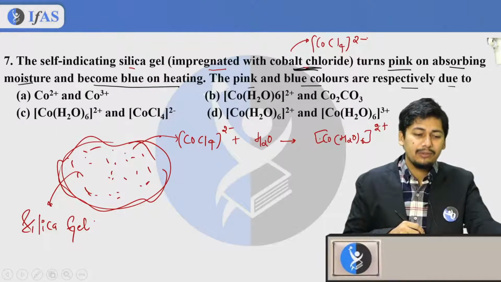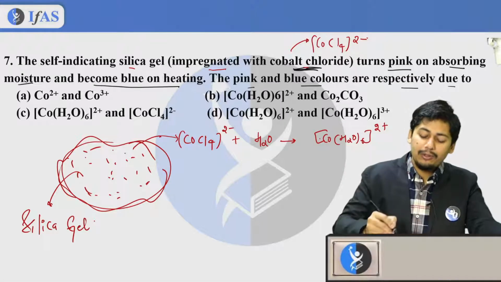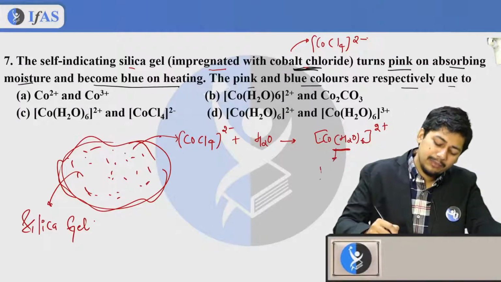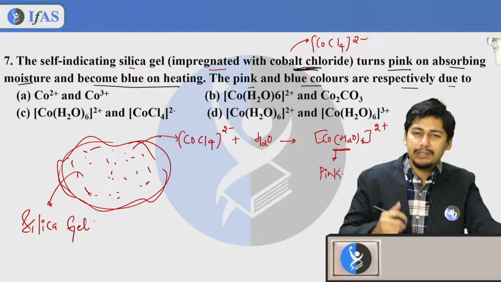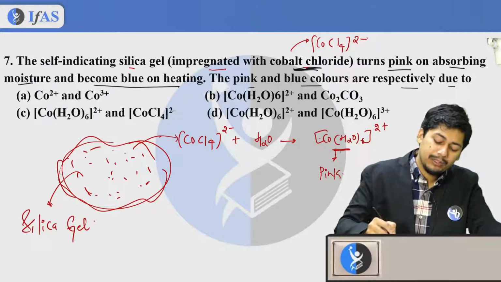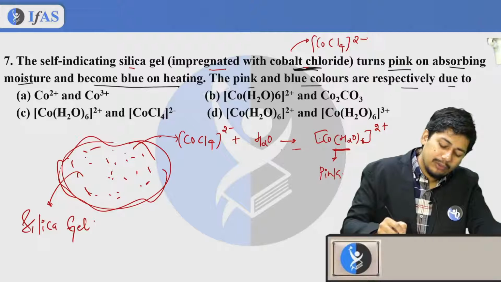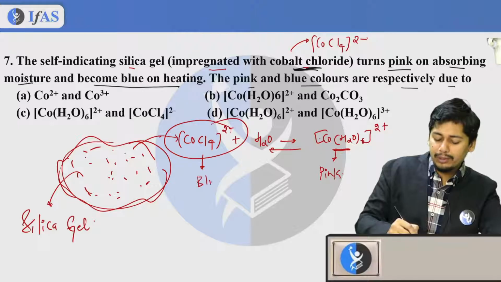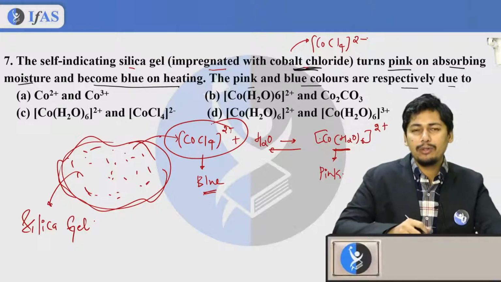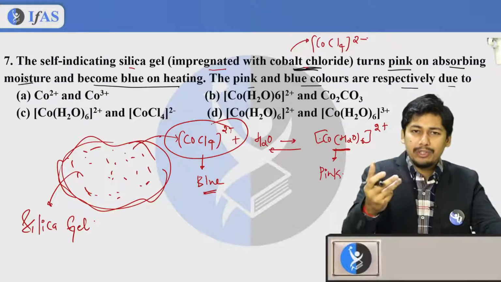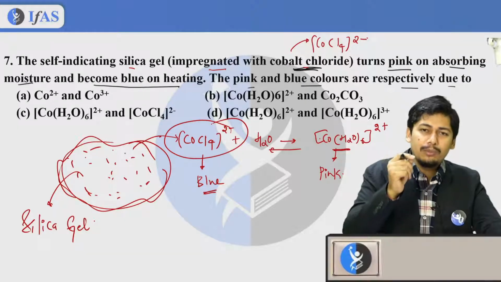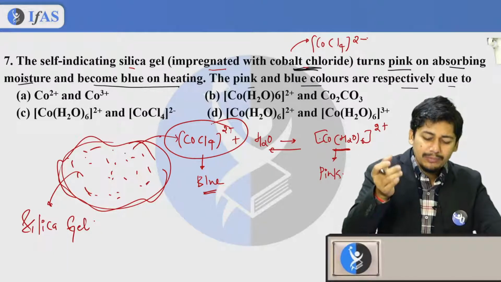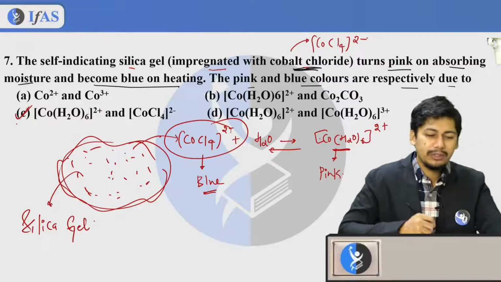Okay, so therefore there is a formation of Co(H2O)6 2 positive, and this will have pink or light pink color. But whenever you heat this, what happens? The molecule will get converted into CoCl4, and this will have blue color, because on heating all the H2O gets evaporated, and all that you are left with is cobalt as well as chlorine, which together forms CoCl4 once again. So from this I can say that option C is going to be your correct answer.